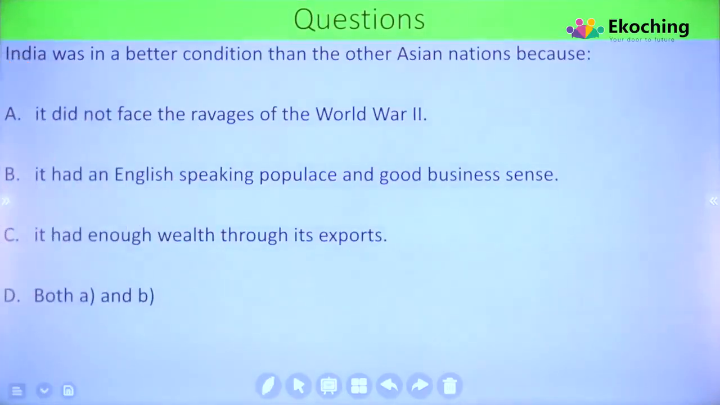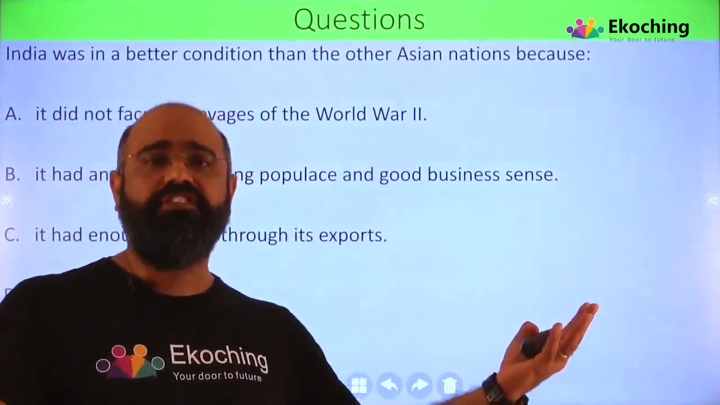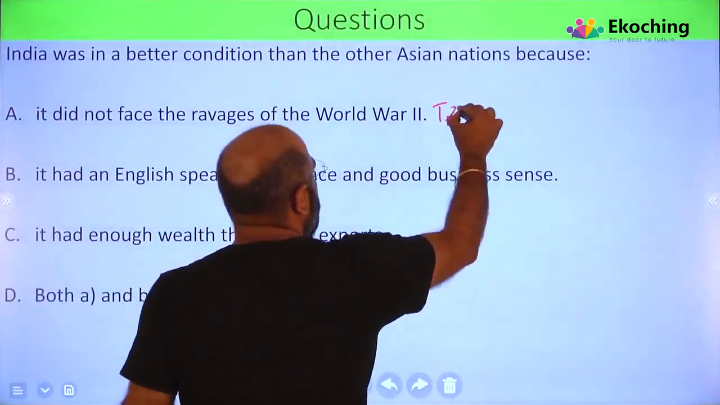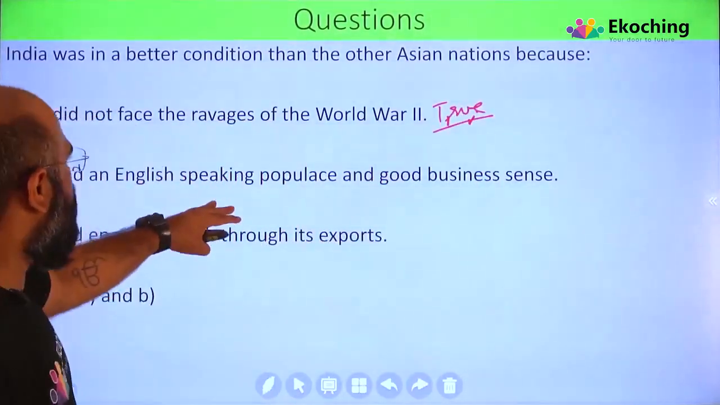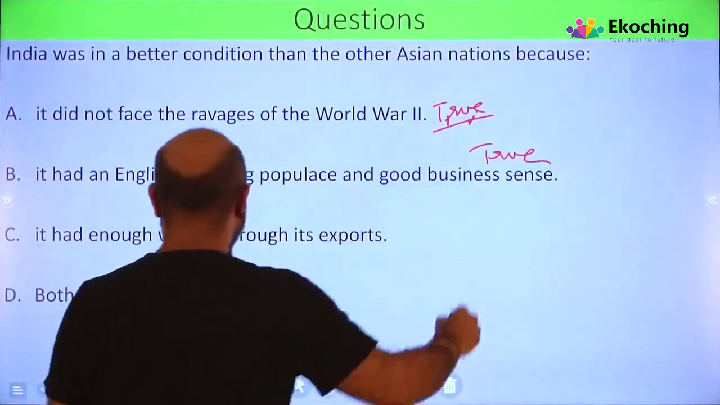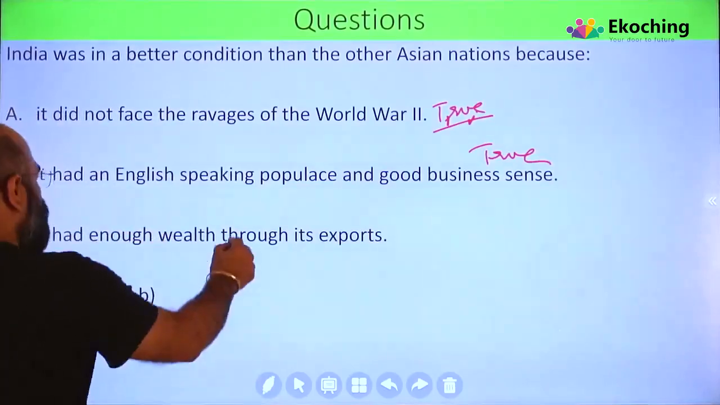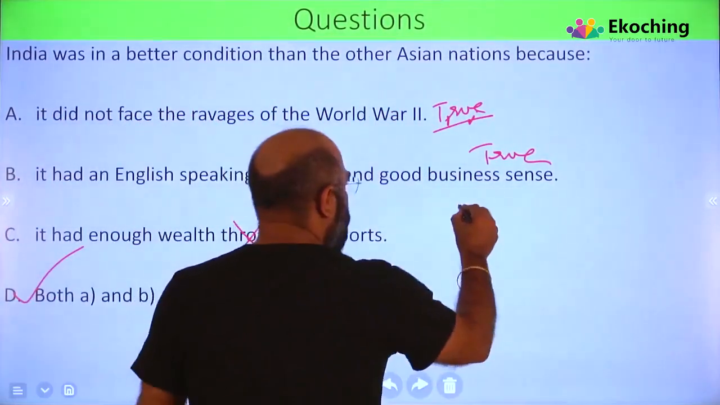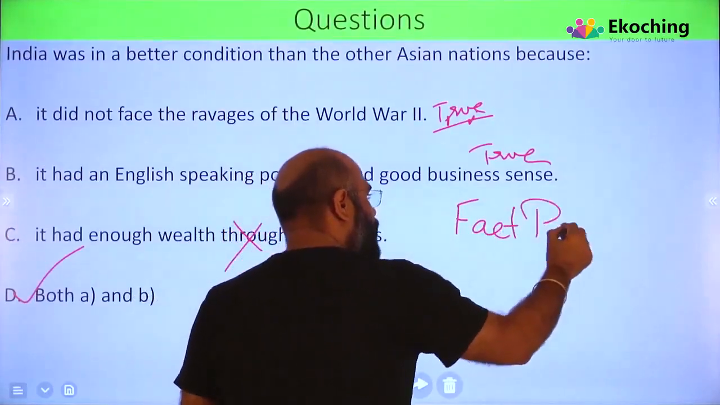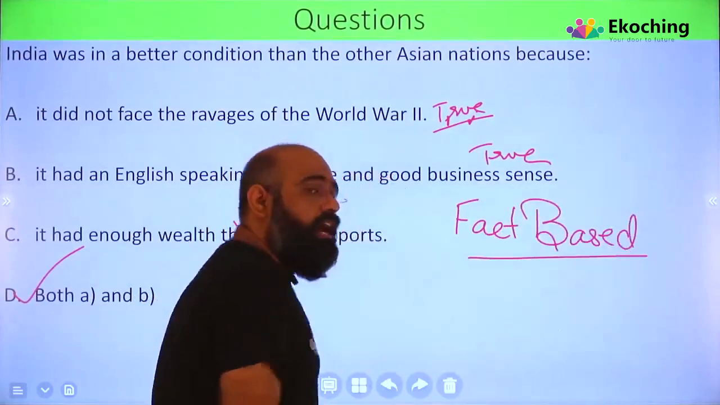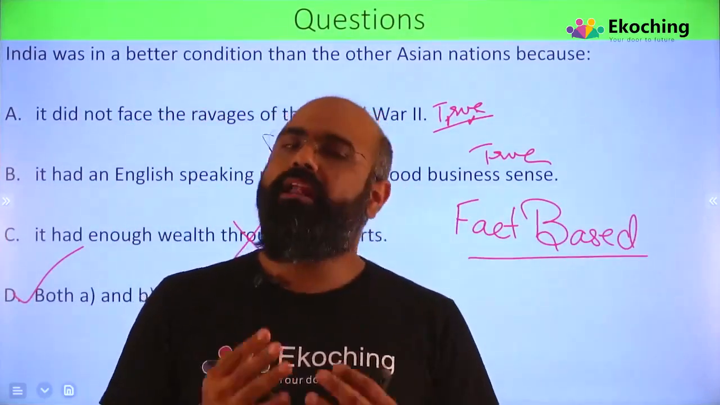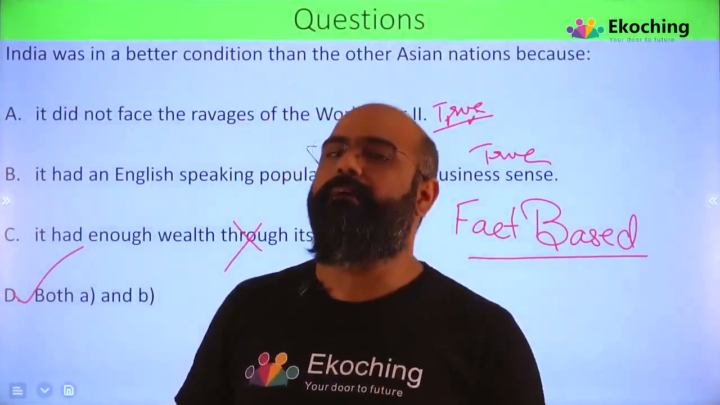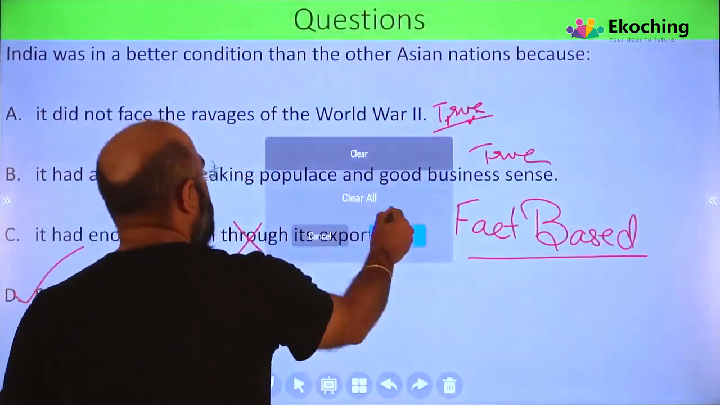Okay, India was in a better condition than other Asian nations because of infrastructure. Infrastructure was one of that. It did not face the ravages of World War II. Yes, true. It was given. It had an English-speaking populace and a good business sense. True. It was given. It had enough wealth through its exports. Yes, it should be answer D. That was given. We call this question a fact-based question. Now the problem is, many times teachers like me will tell you that for a fact-based question you should go back to the passage. But if you can read the passage properly once, you don't need to go back to the passage. I am trying to give you this same example one by one. Let's move to the next.